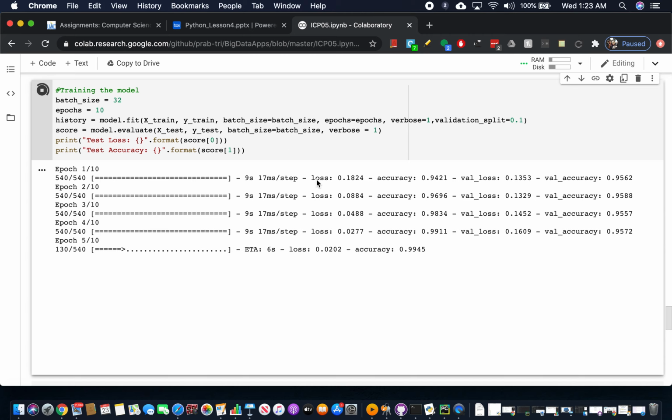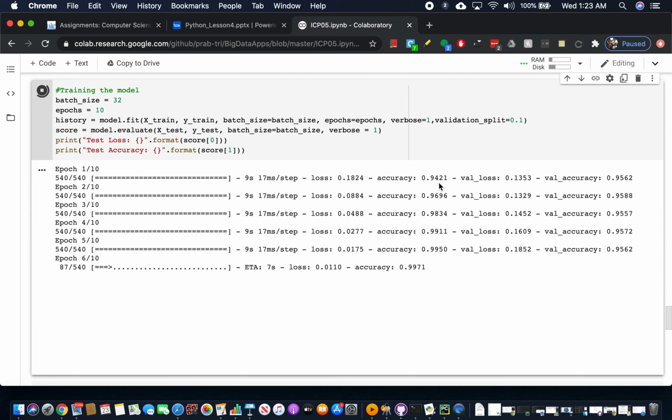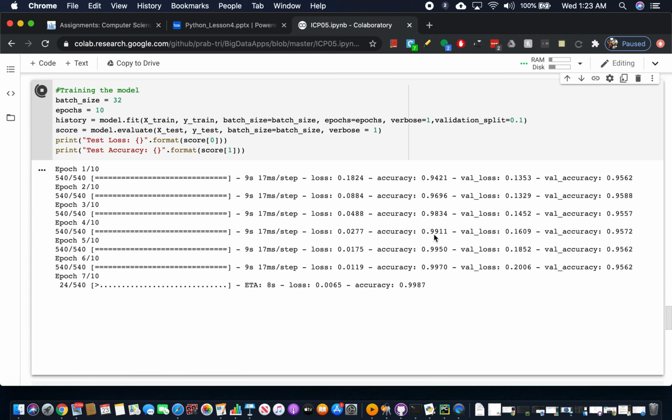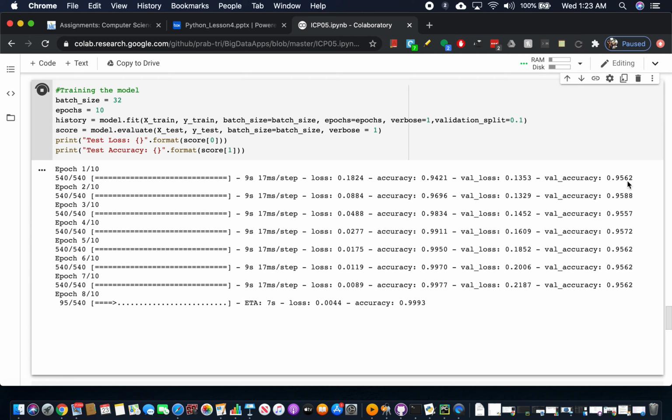So here if you see, in the first epoch we got a loss of 18% and accuracy of 94%, and again the loss is decreasing and accuracy is increasing. This is for the training, and this is the val accuracy, which is for validation accuracy.